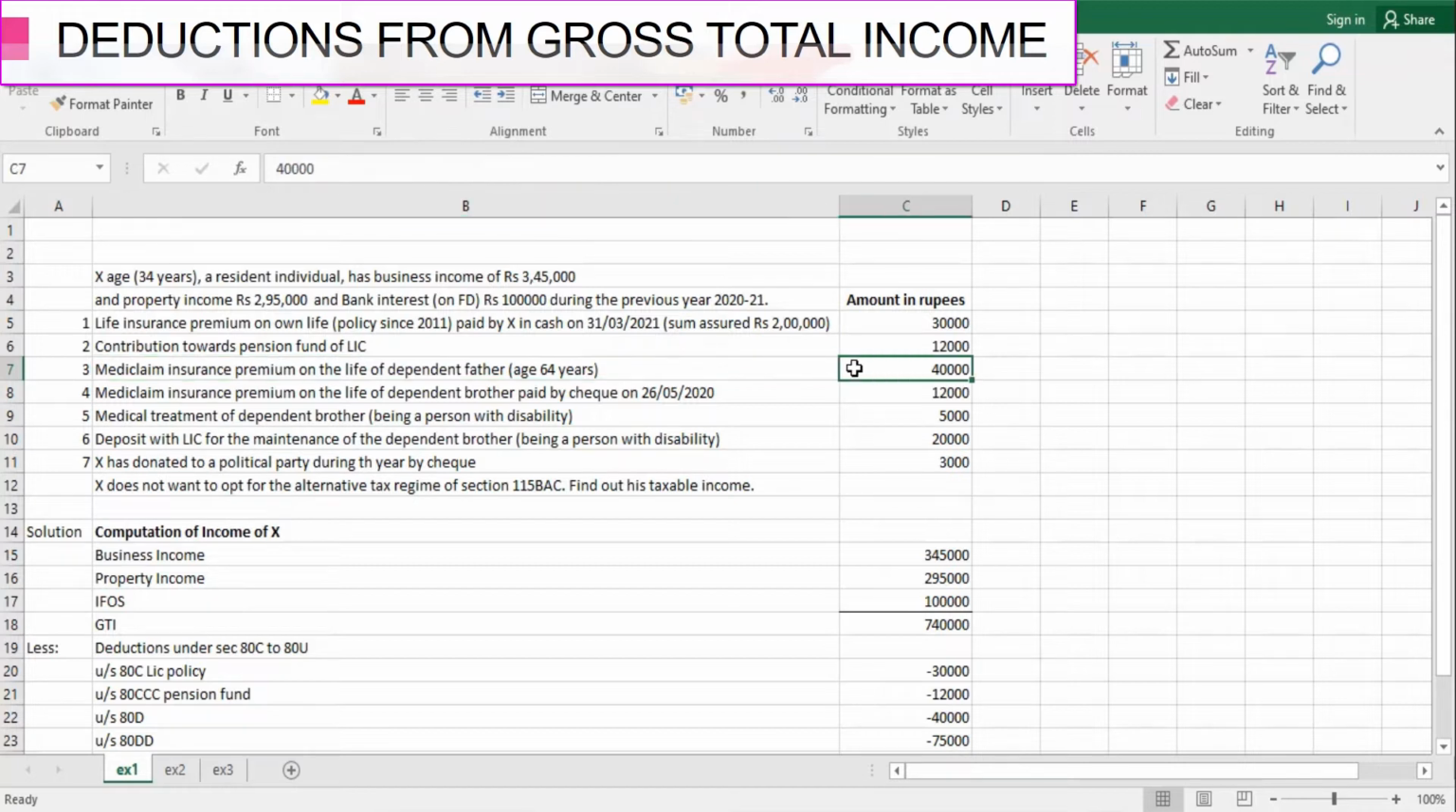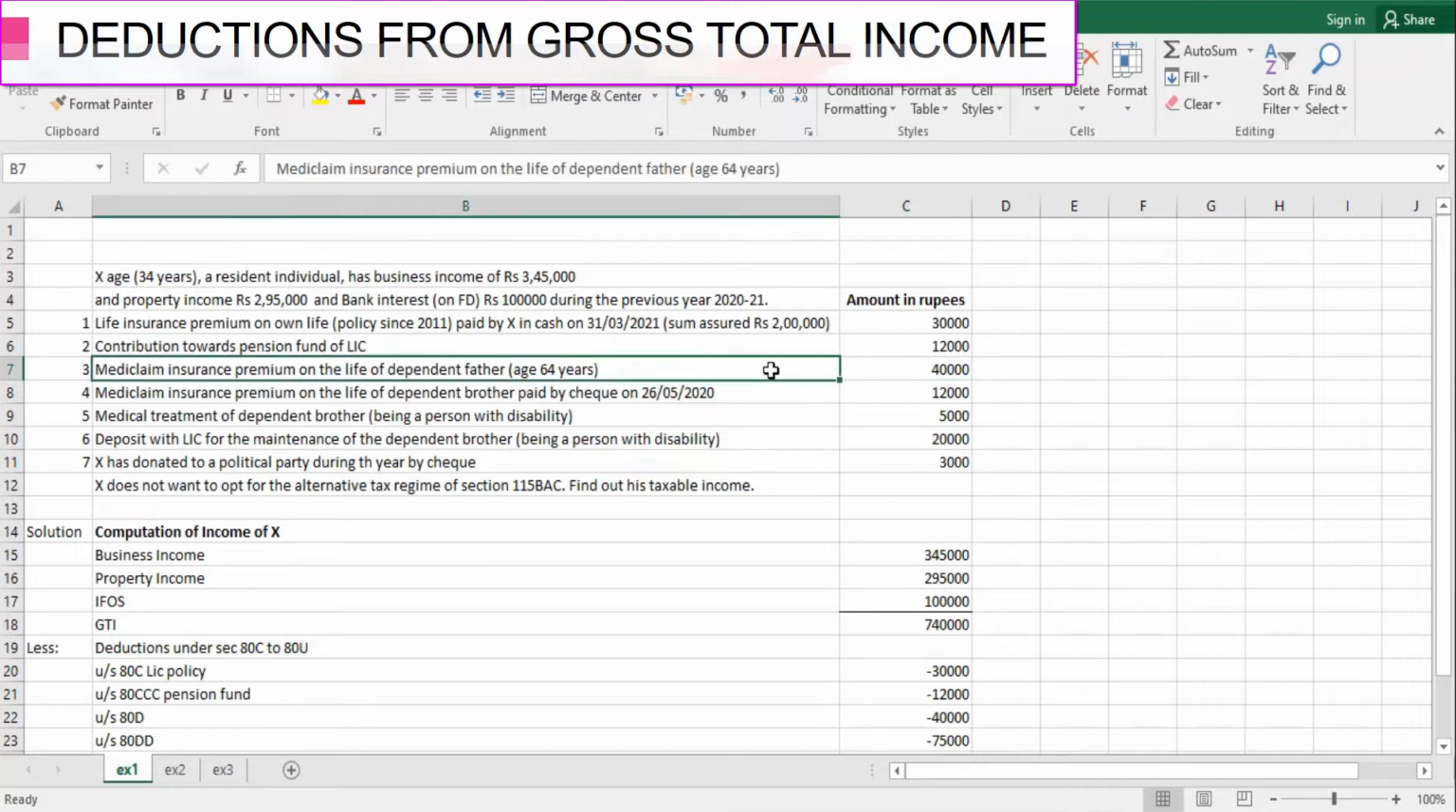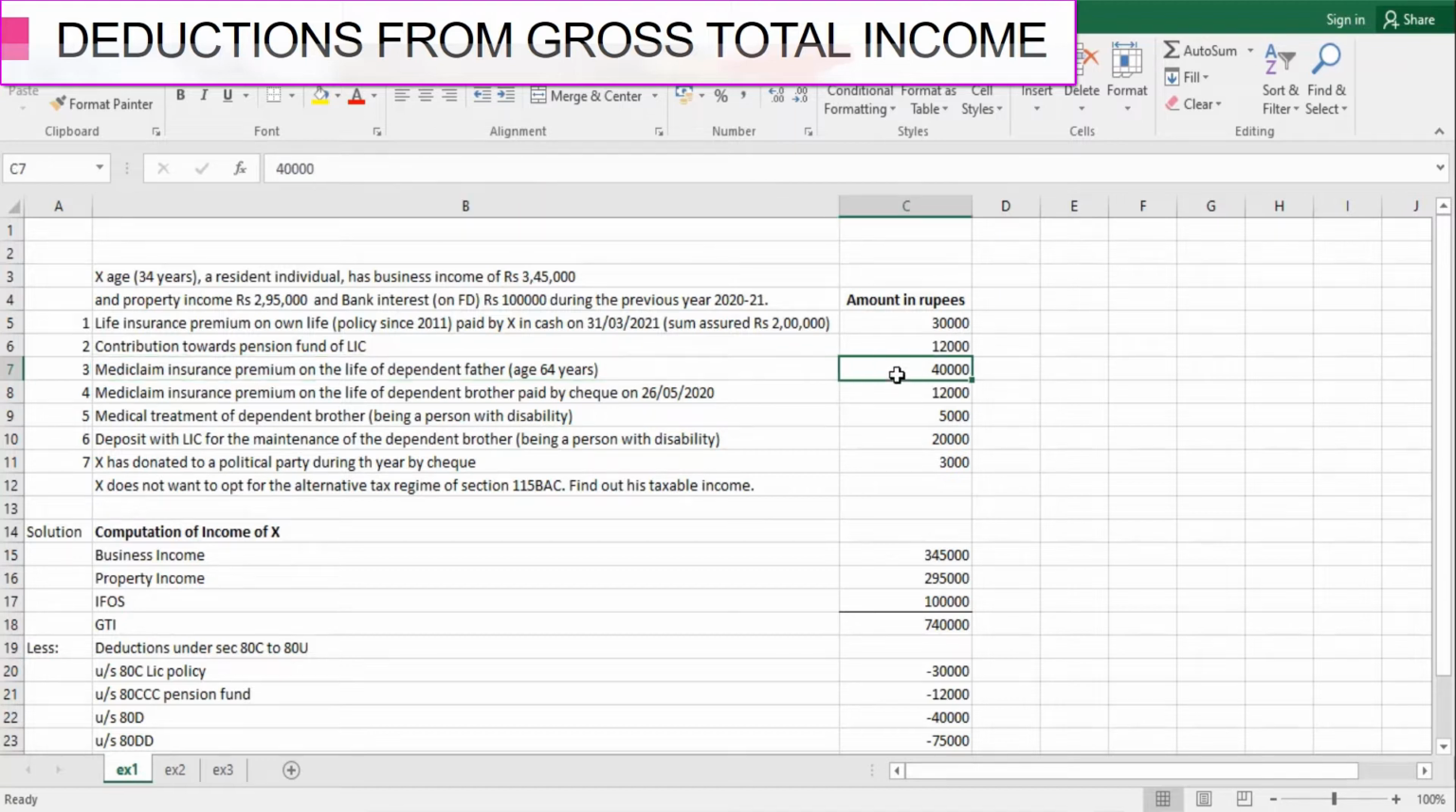Section 80D says for an individual or for parents who are below the age of 60 years, the amount is 25,000, and if they are above 60 years, that means a senior citizen, there is an additional deduction of 25,000. So the maximum amount that can be claimed in respect of a senior citizen is 50,000, and here he wants to claim 40,000. So that is why here we have allowed him 40,000.